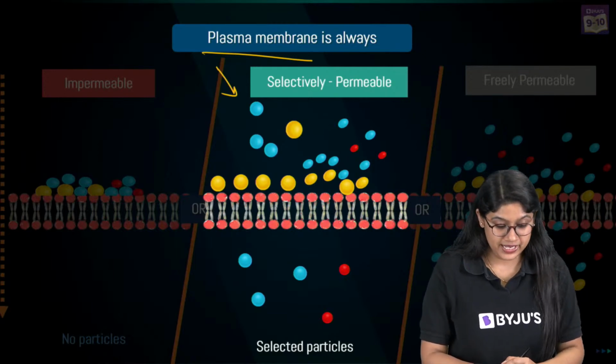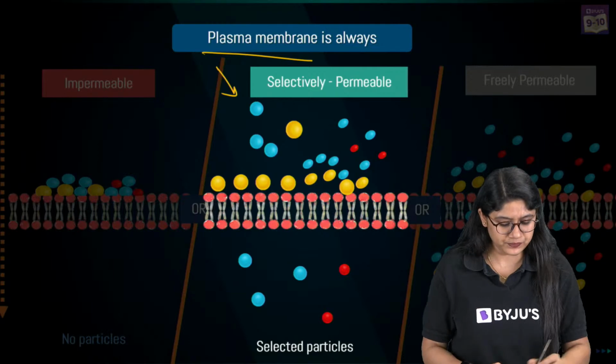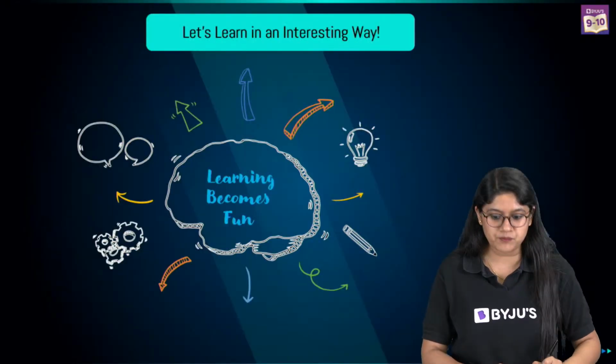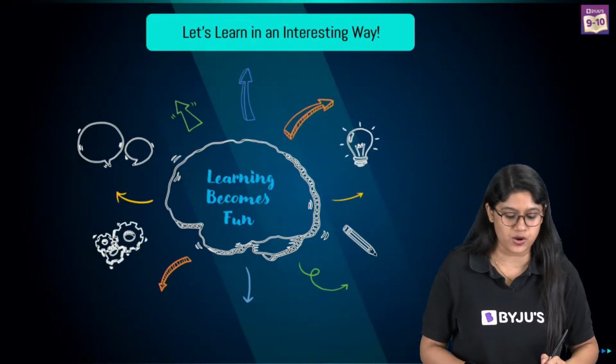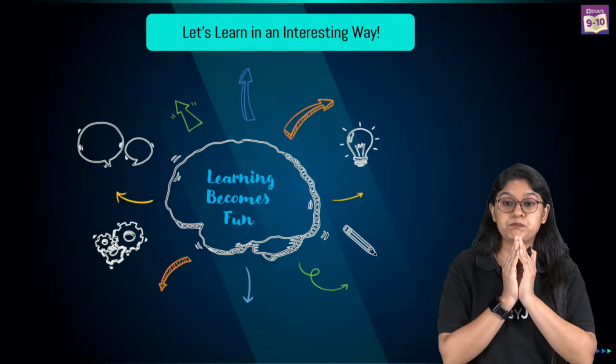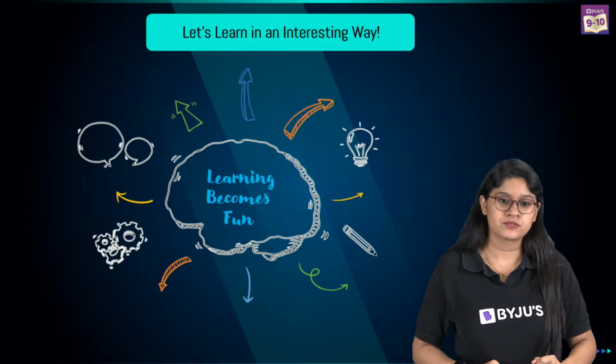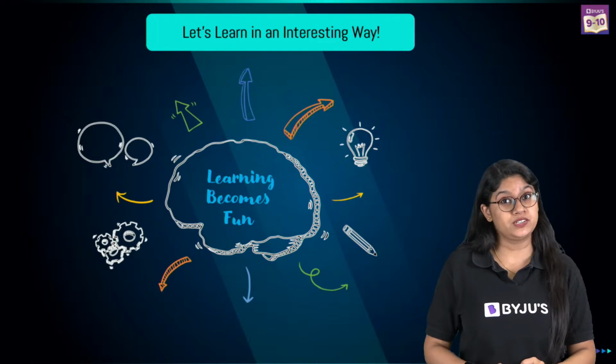Awesome. Now that we are clear that we have the plasma membrane which is selectively permeable, let's try to learn something in a very interesting and fun way. When we talk about particle movement, they are getting transported, right?